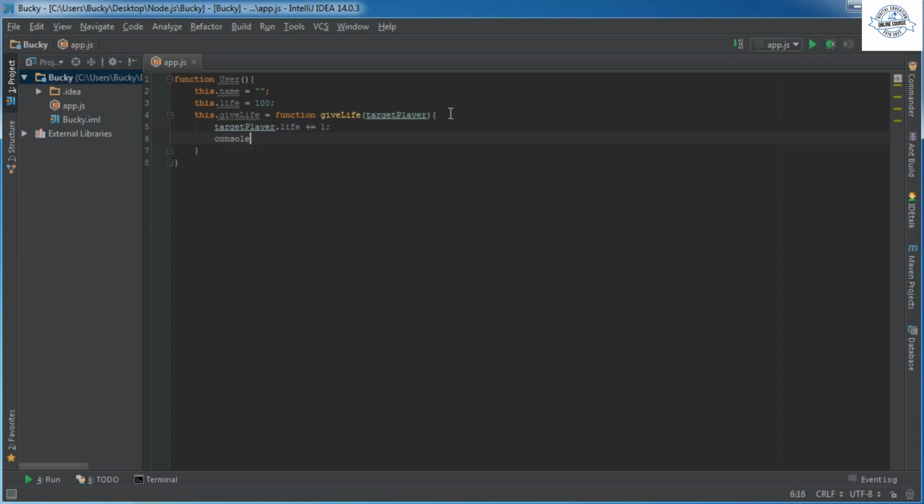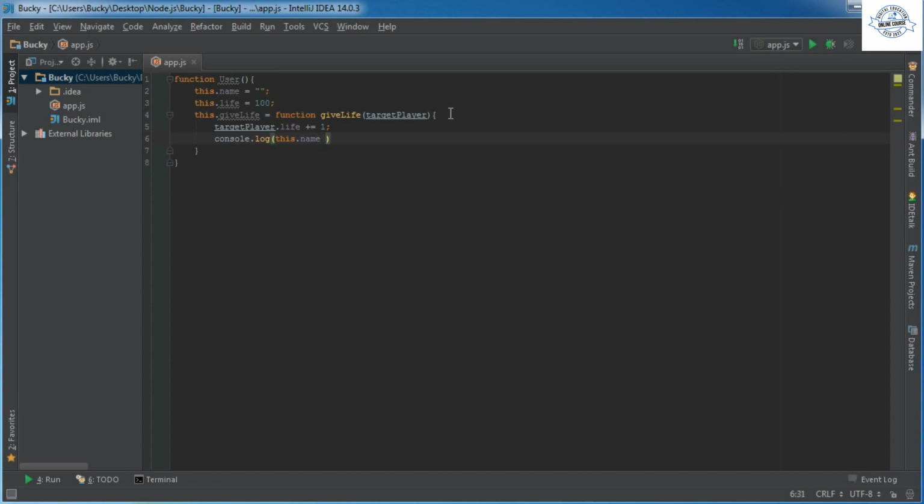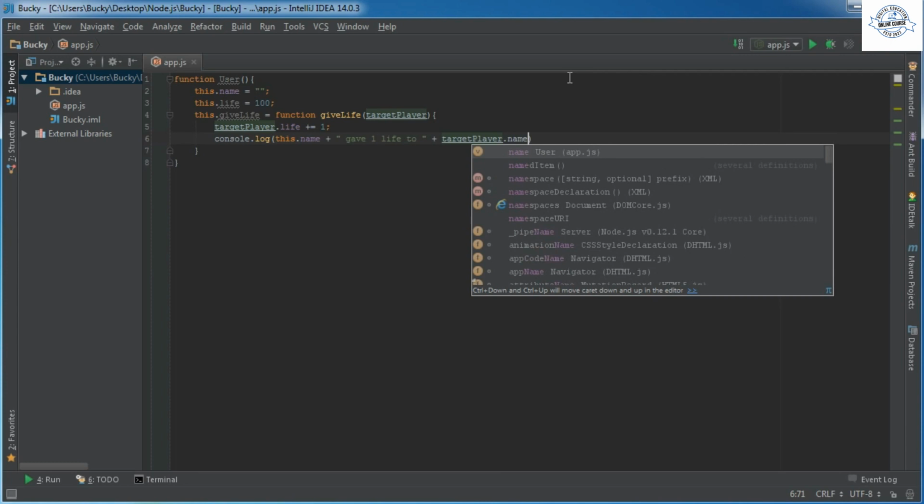And might as well just print something out. Console log. After I give a life to Wendy, I'll say Bucky gave 1 life to Wendy. So of course this name, which would be whatever called this function, which would be in this case Bucky, gave 1 life to target player dot name.